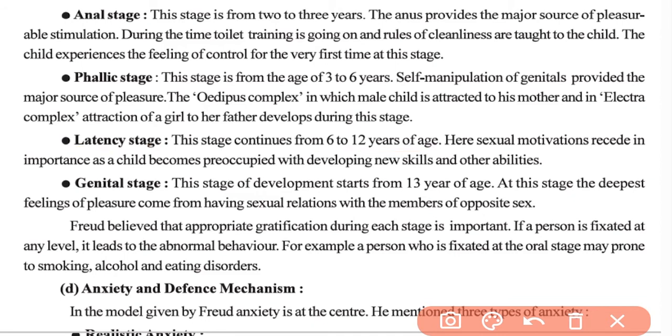And then comes the genital stage. This stage starts from 13 years of age, and at this stage the deepest feeling of pleasure comes from having sexual relations with members of the opposite sex.